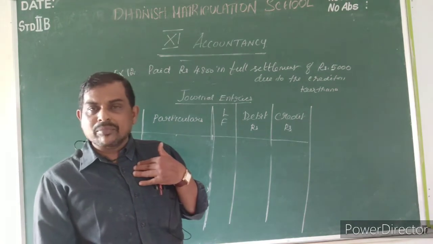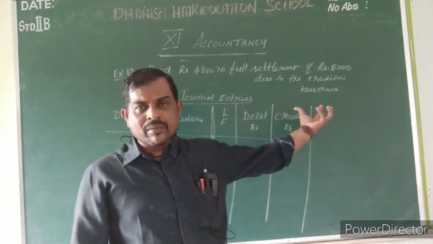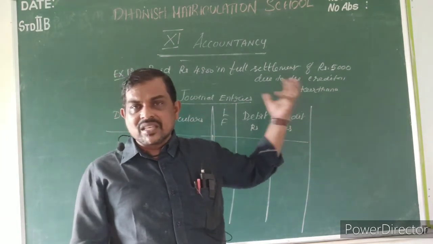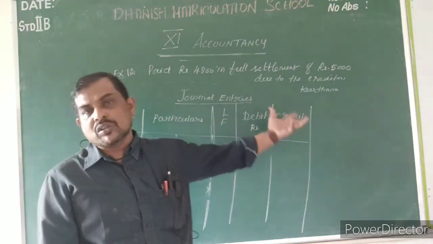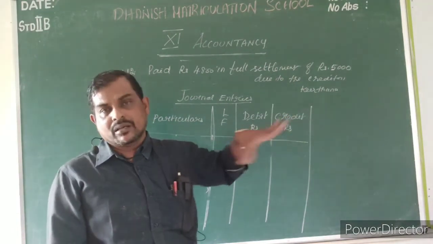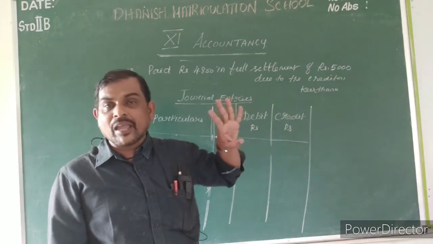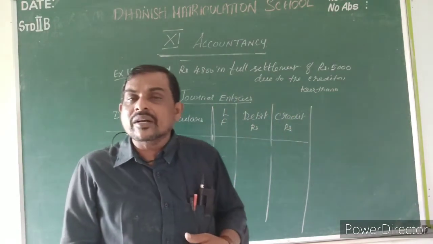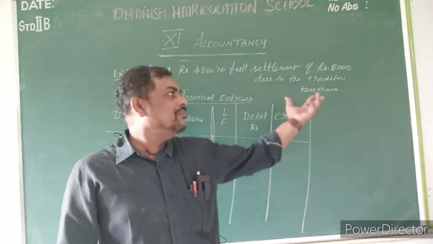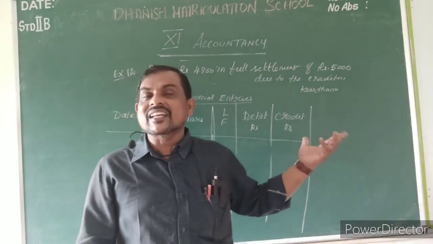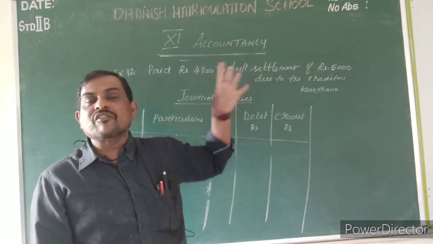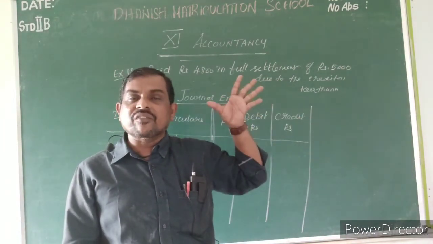I am the businessman, the owner, purchasing goods from Kirtana, who is a creditor, for the value of 5,000. Now I am paying only 4,800, and she is also accepting, which is why I mentioned full settlement. So what is the 200 rupees? The 200 rupees is called discount received from Kirtana. Kirtana is the creditor giving 200 rupees discount. So wherever the word full settlement comes, the discount account will definitely be affected.